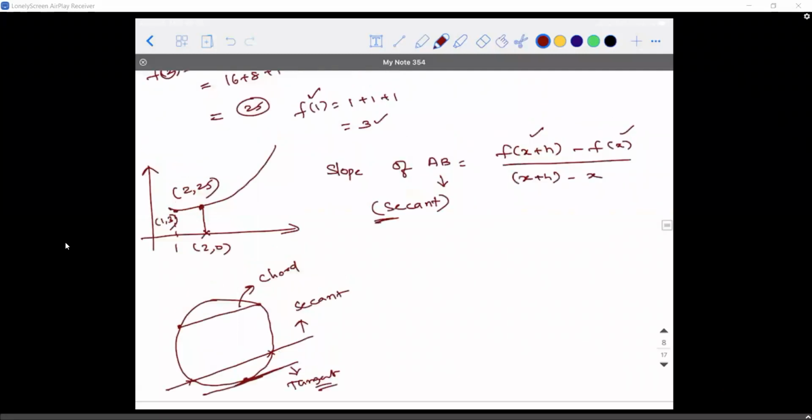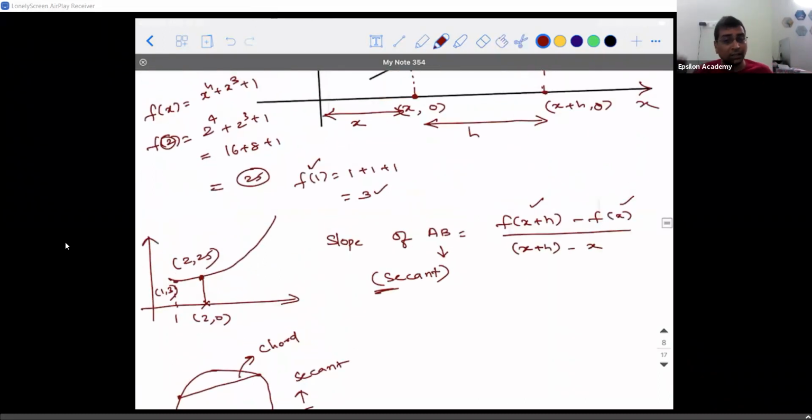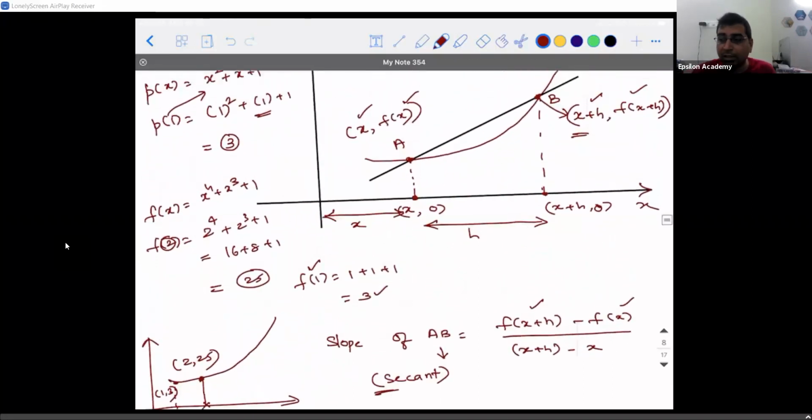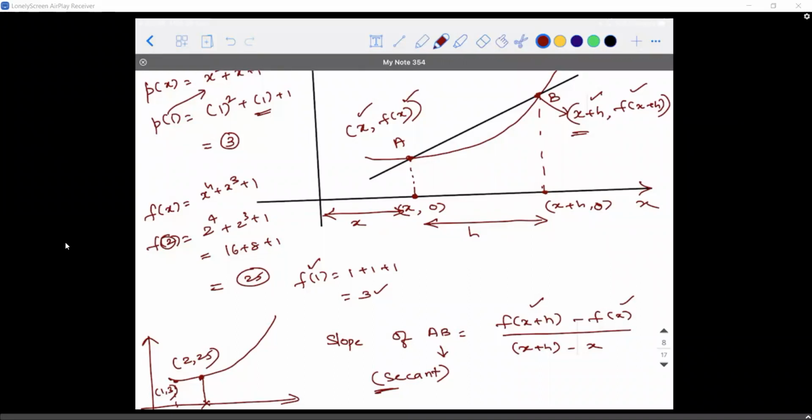But what did we say? Let's revisit. What did I say differentiation is? Differentiation is the slope of the tangent to that curve at a particular point, right? But what do we have in our hand now? We don't have a tangent, we have a secant. But the important question is: is there a possibility for me to make the secant a tangent? Yes, we can do that, by reducing the value of h.